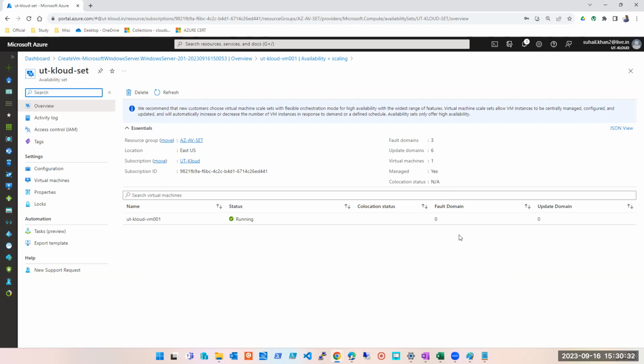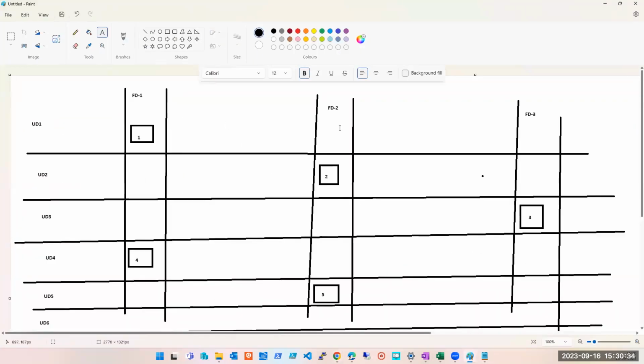In an interview, I'm not asking you which fault domain number. If I ask you, let's say this fault domain is down, how many servers are giving me services? So it doesn't matter whether you call it 0 or 1. Don't worry, they are not going to grill you at this level.